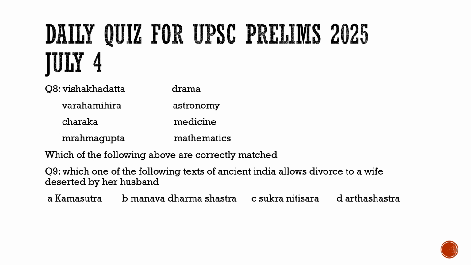Varahamihira was an expert in astrology, in the time of Chandragupta II in the Gupta era itself. Then we have Charaka, who was an expert in medicine. Then we have Brahmagupta. I had misspelled this option. Brahmagupta was an expert in mathematics.